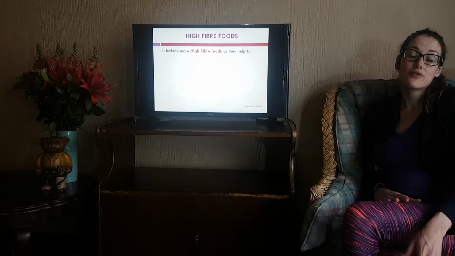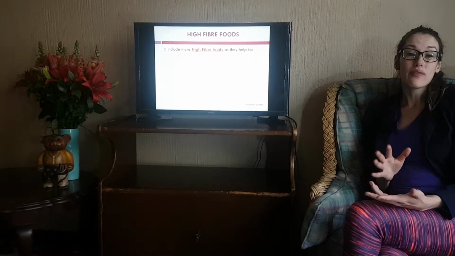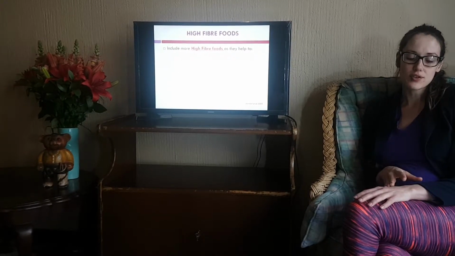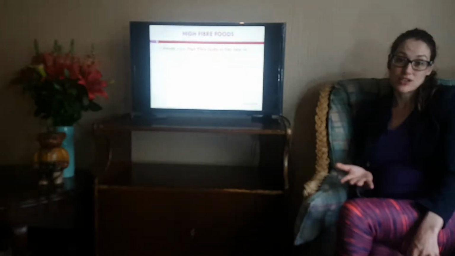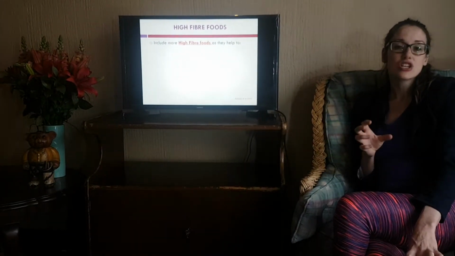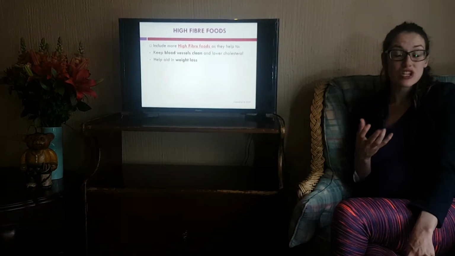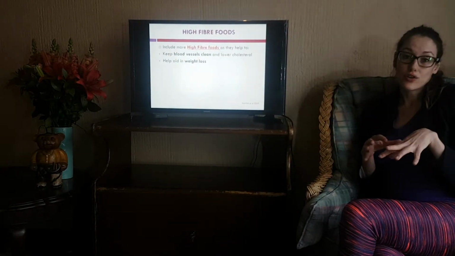And then high fiber foods. We have spoken about fruits and vegetables, but there are actually a whole group of other high fiber foods. The benefit that high fiber foods have on macrovascular disease and the prevention or management thereof is that they help to clean the blood vessels, and they help to aid in weight loss because they help with blood glucose control.